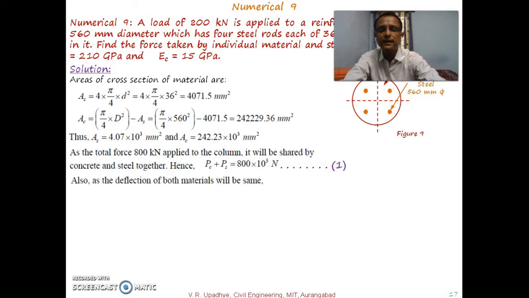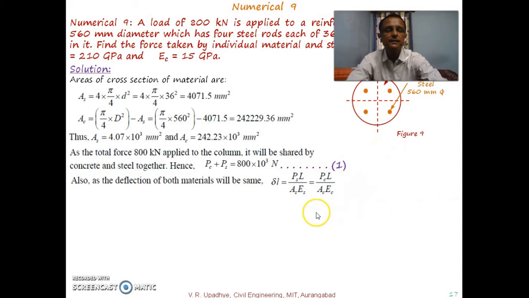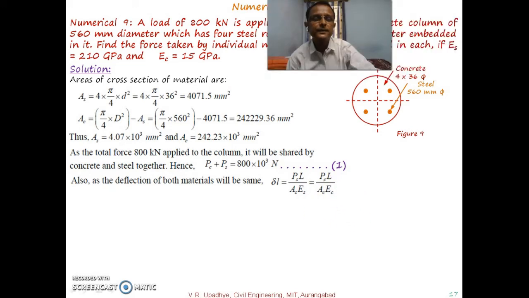And what can we write? That the deflection of both materials will be the same. There is no crack as such in the structure that is considered. So delta L is equal to PS into L divided by AS into ES. This stands for the change in length of the steel bars, and the other part is PC into L divided by AC into EC. This stands for concrete. So with this, delta L is equal to PS into L divided by AS into ES is equal to PC into L divided by AC into EC.